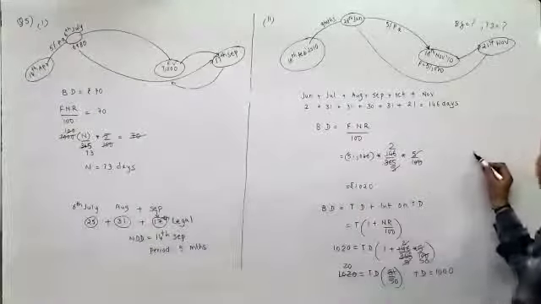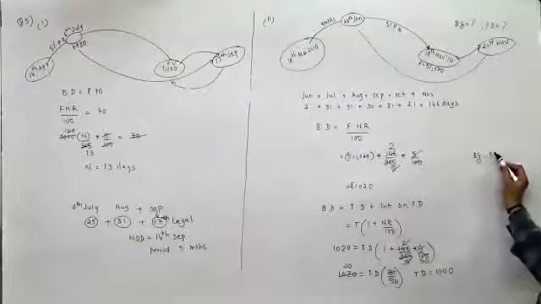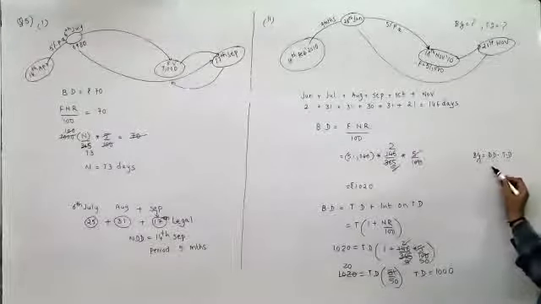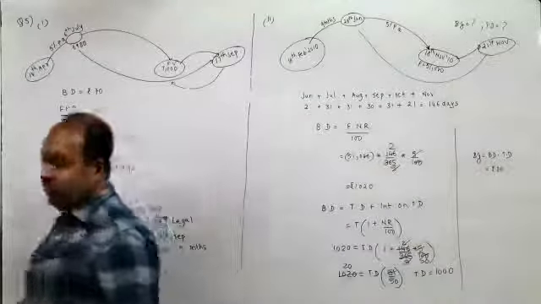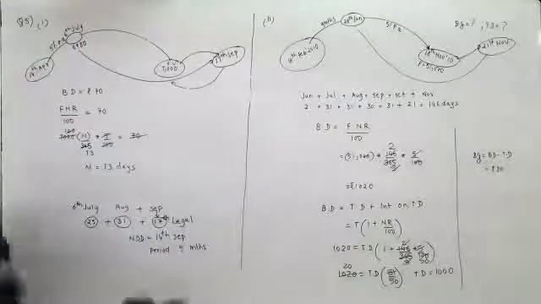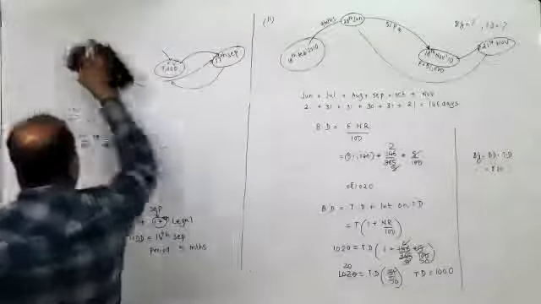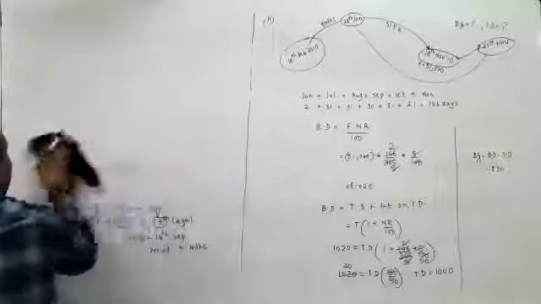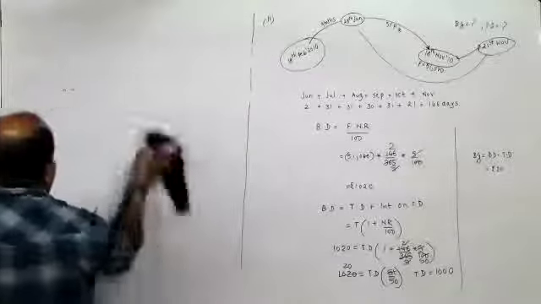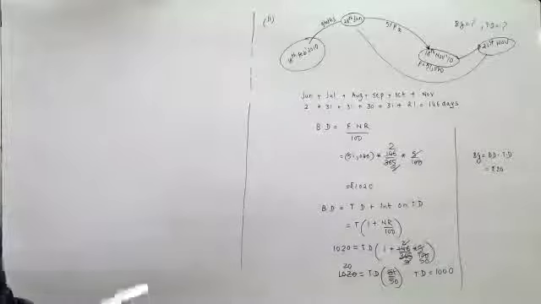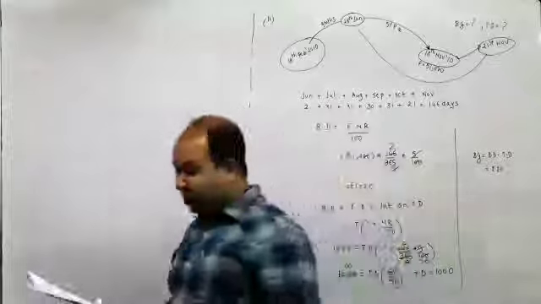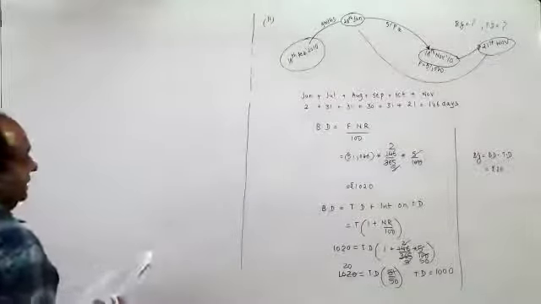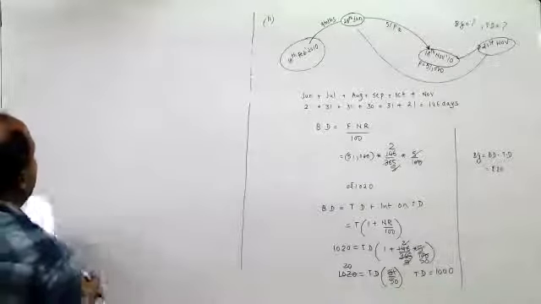So what is the banker's gain? It is banker's discount minus true discount. So it is 20 rupees. Is it right? Yes, sir. I'm doing all these sums because I believe they may give the same question in your board, with the same numbers. So if you have the answer with you, it would become easier for you to verify it.